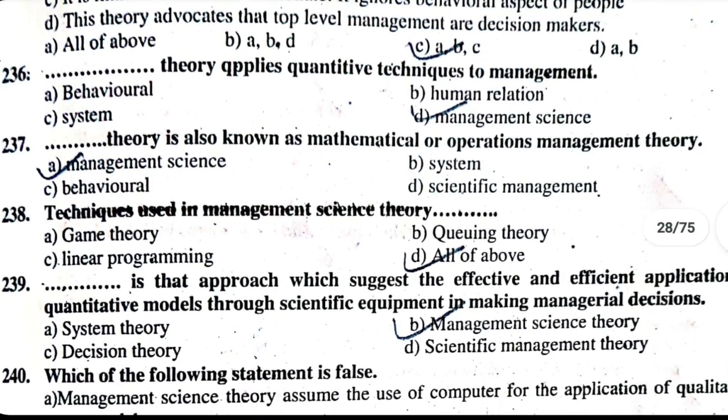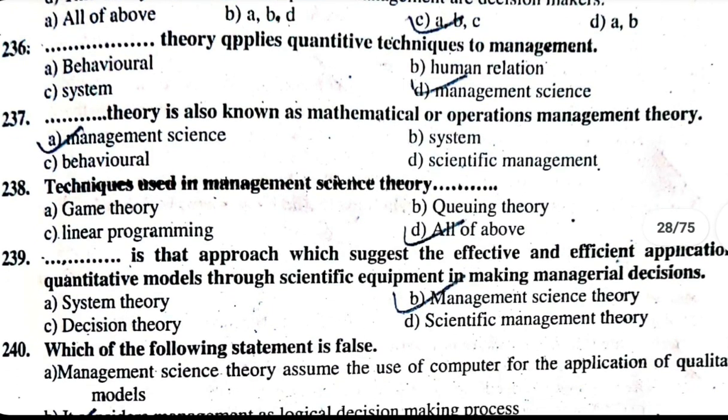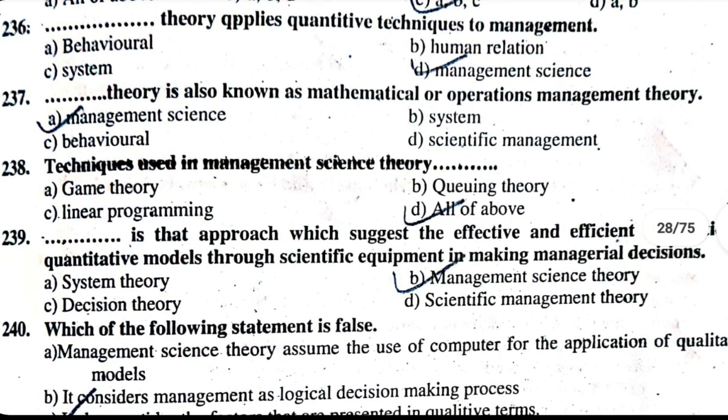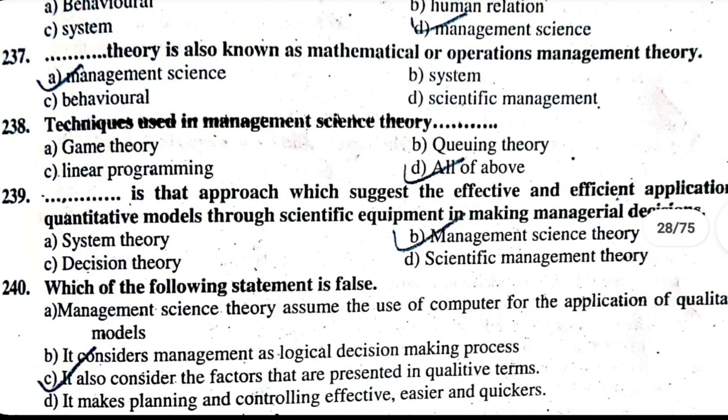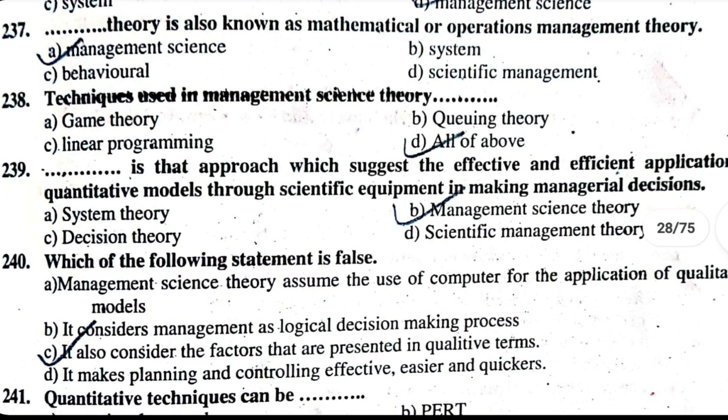2040. Which of the following statement is false? A. Management science theory assumes the use of computer for application of qualitative models. B. It considers management as logical decision-making process. C. It also considers the factors that are presented in qualitative term. D. It makes planning and controlling effective, easier, quicker. False is C. It also considers the factors that are presented in qualitative term.